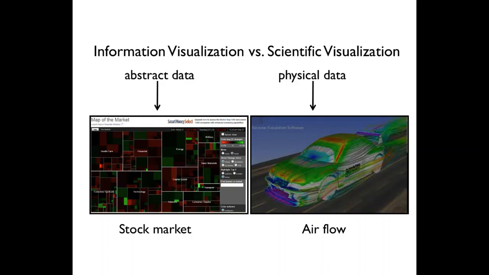The scientific visualization example on the right shows measured airflow data over a car. It already has a representation in the physical world, since the model was created by measuring or simulating the real world. Therefore, we don't have to design a visual representation, but the challenge rather is to visualize our model as precisely as possible.